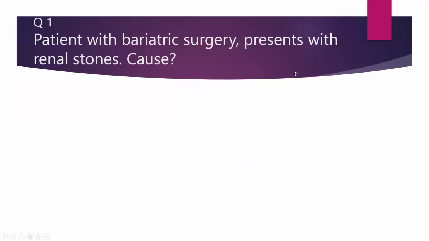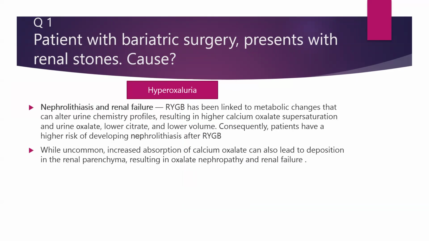So question theme 1, a patient with bariatric surgery presents with renal stones. What is the possible cause? Answer is hyperoxaluria. So RYGB has been linked to metabolic changes that can alter the urine chemistry profiles, and this can result in a higher calcium oxalate supersaturation and urinary oxalate. It can also lead to a lower citrate and lower urine volume. And that's why there is a risk that these patients with RYGB or Roux-en-Y gastric bypass can develop nephrolithiasis that can lead to hyperoxaluria.